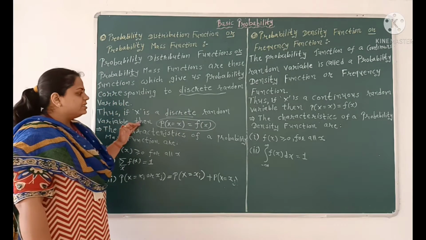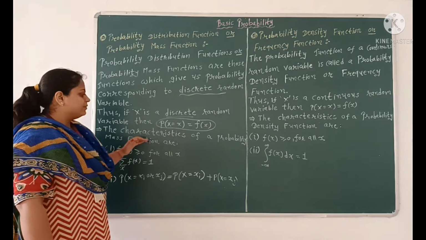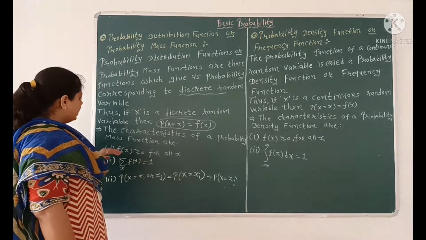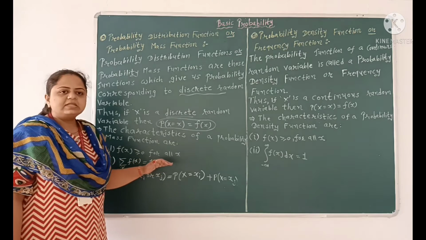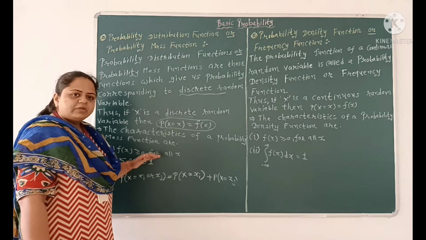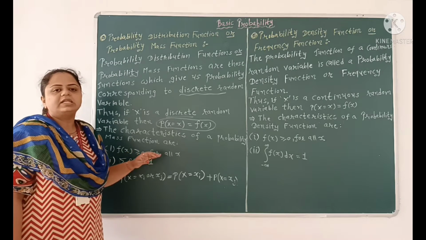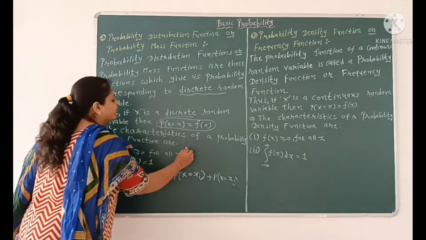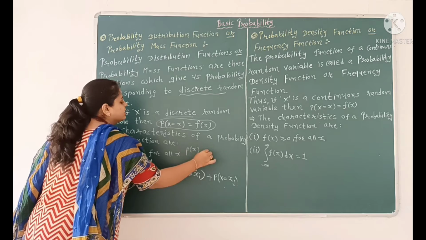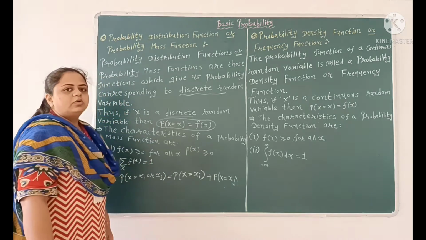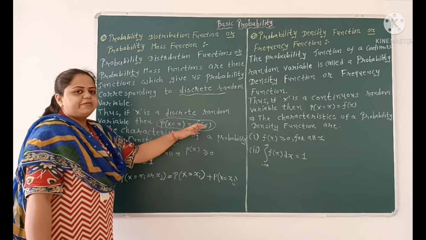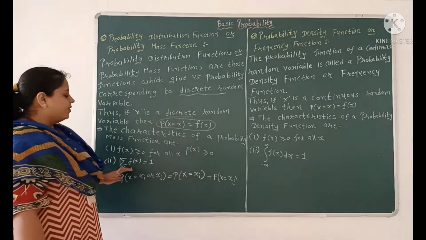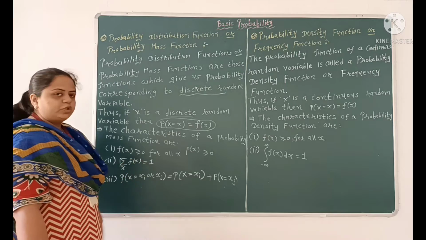Now, the characteristics of a probability mass function are: first, f of x is greater than or equal to 0 for all x. That means for all x, the value of the function is either 0 or greater than 0. Here we can also write probability of x is greater than or equal to 0, because probability of x is equal to f of x. Second, summation over x, f of x is equal to 1.